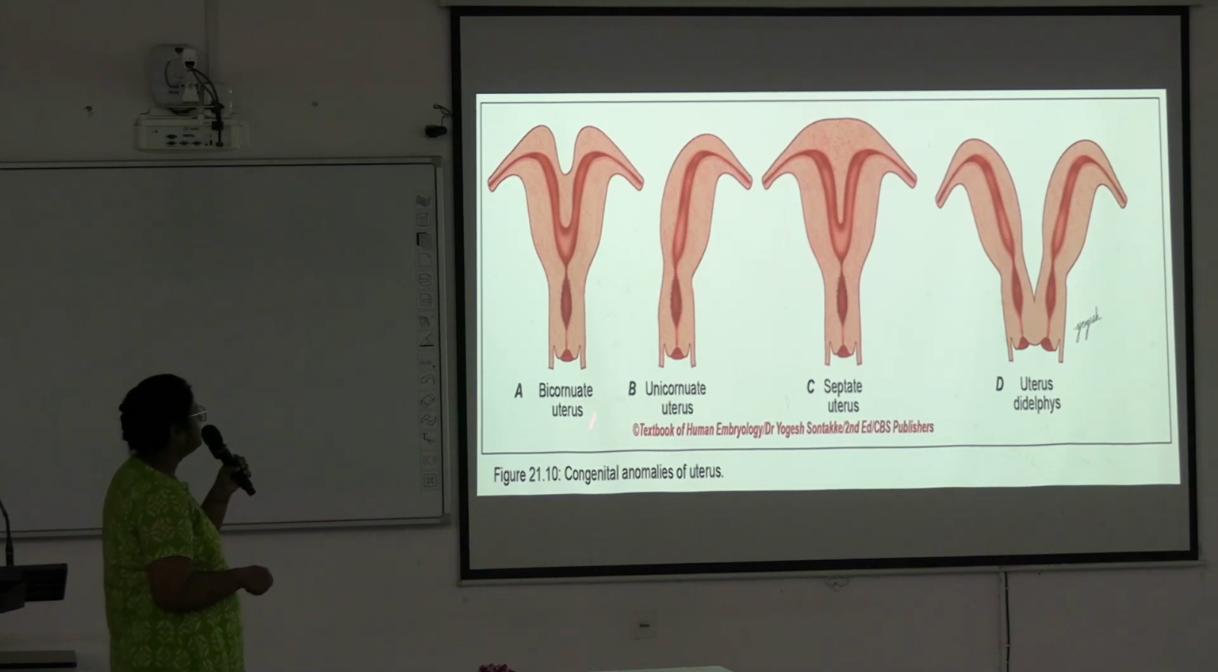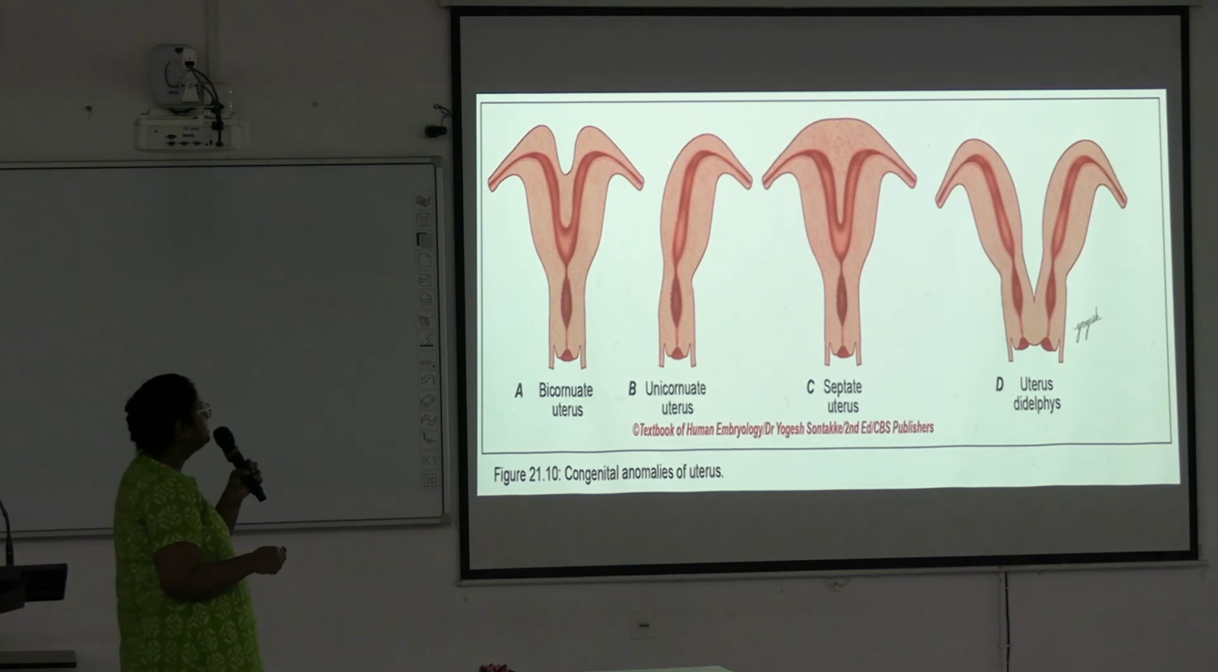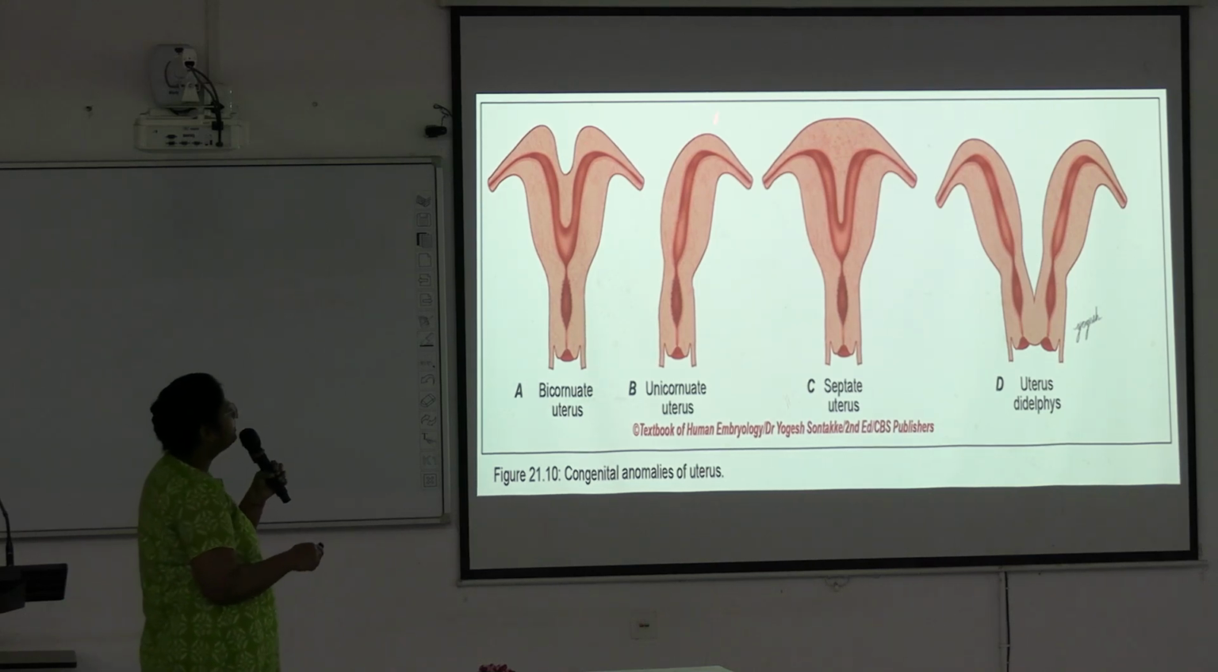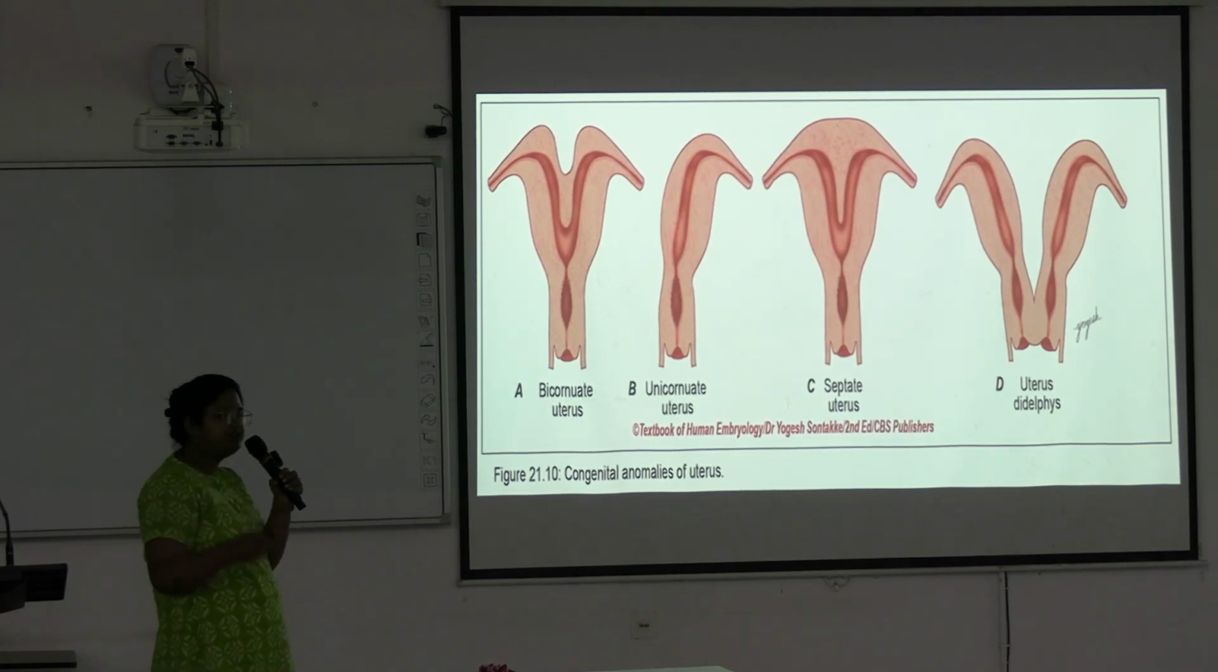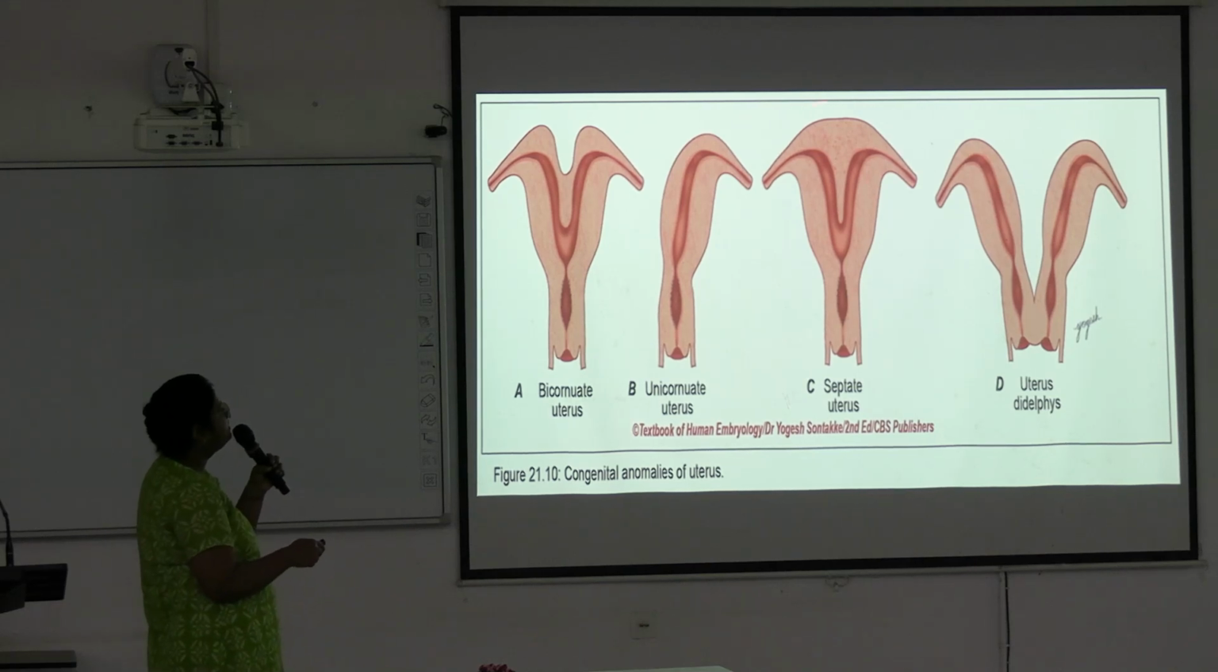This is bicornuate uterus. Two cornua are present. Okay, this is unicornuate. Only one cornu is developed, the other regresses. It is septate uterus. Okay, the fundus is present. Here the fundus is absent in bicornuate uterus. Okay, here the fundus is present, but within the uterine cavity you see a septum. So this is septate uterus. That is the difference between bicornuate and septate.